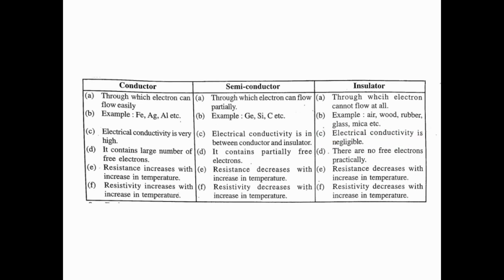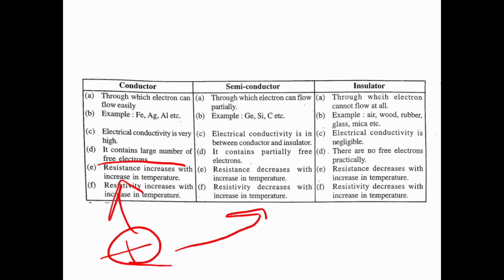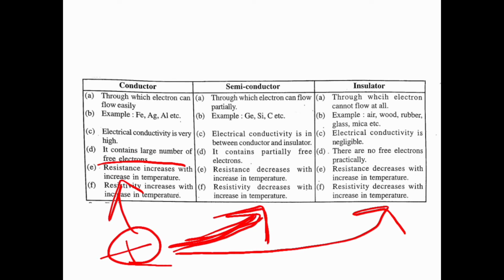Then a conductor consists of a large number of free electrons. That means a large number of free electrons are present in a conductor, partially free electrons are present in a semiconductor, whereas no free electrons are present in an insulator.